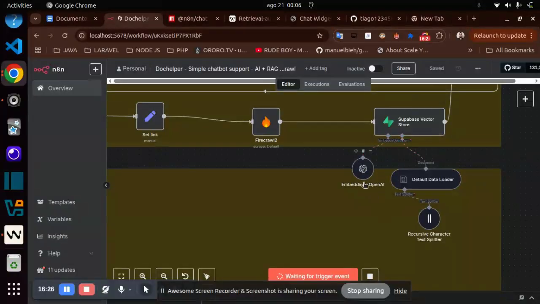What is embedding? Embedding is a process to transform text, which you and I can understand, into a specific format, because LLMs have a specific format to understand information.